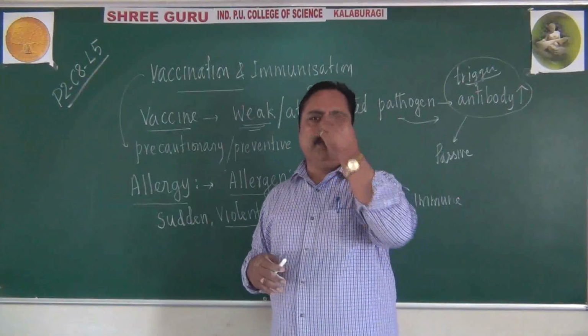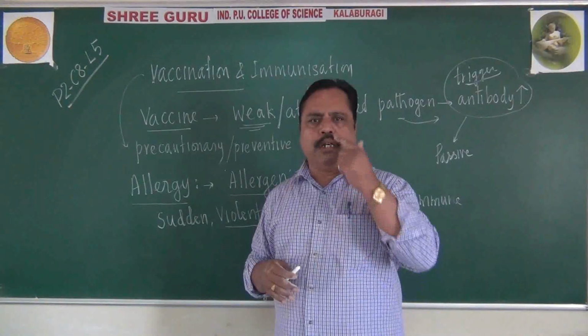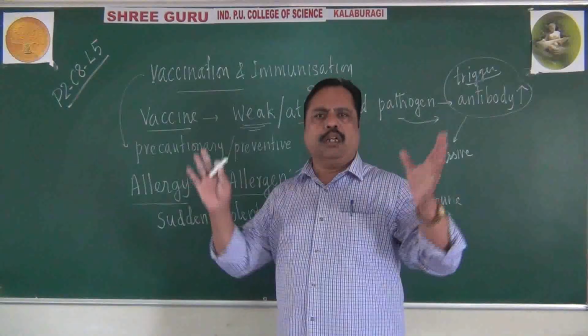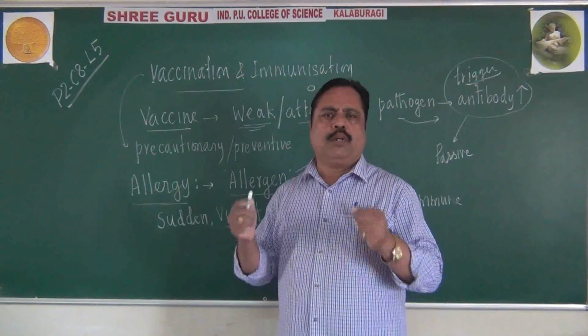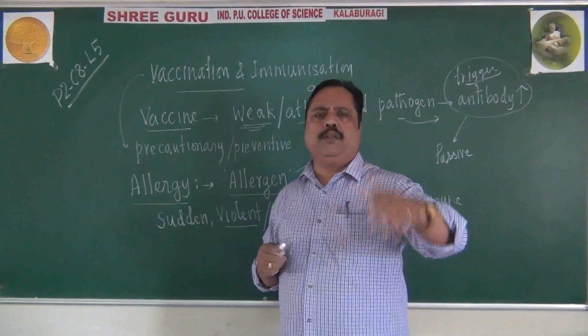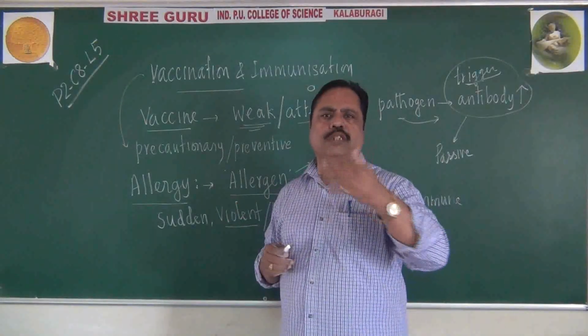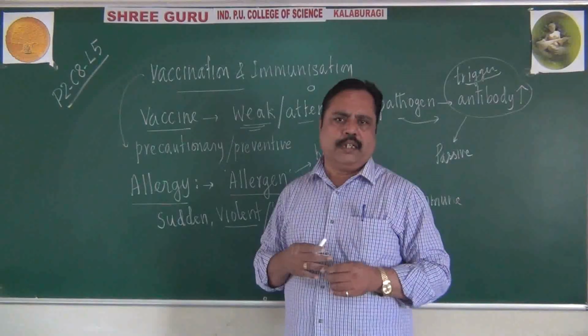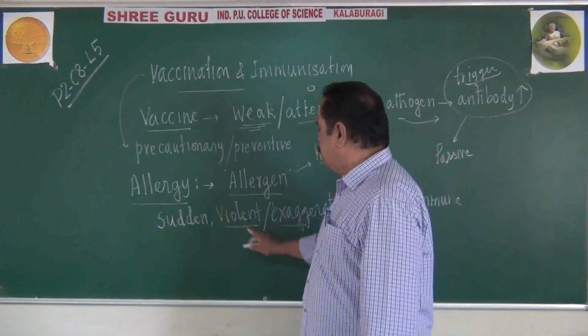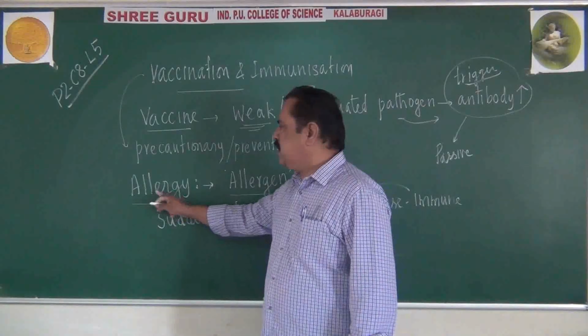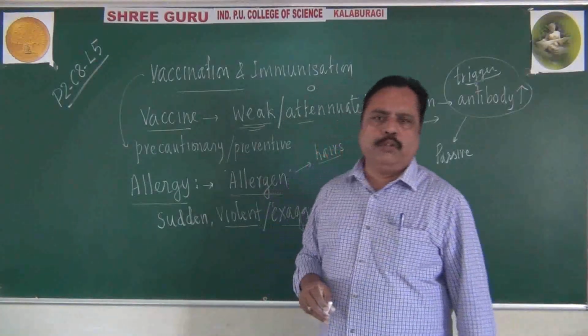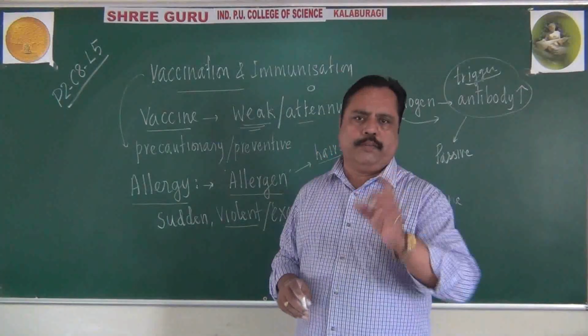A dust particle may settle in the mucous membrane of our nostril. Suddenly our immune system will become violent and it will try to throw that dust particle out through sneezing and mucus production. That sudden, violent, exaggerated response shown by our immune system is called allergy.